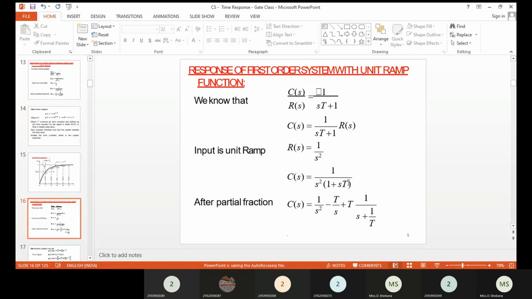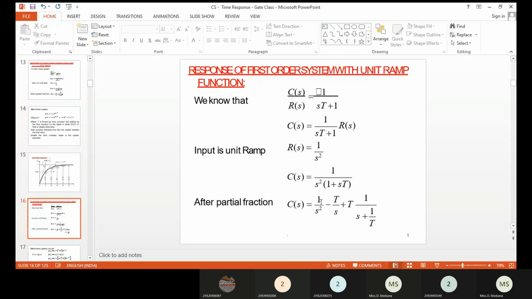Okay, so here you can see two S domain terms are in multiplication. So we have to apply the partial fraction, and then determine the constant values, substitute them, and then you will get the final C(s) like this: 1 divided by S square minus T divided by S plus T into 1 divided by S plus 1 by T. Okay, so now apply the inverse Laplace for this.